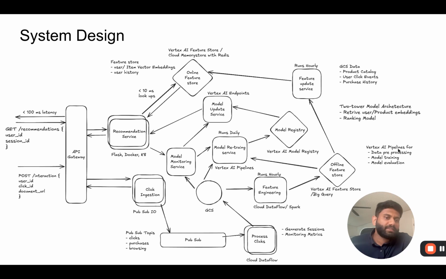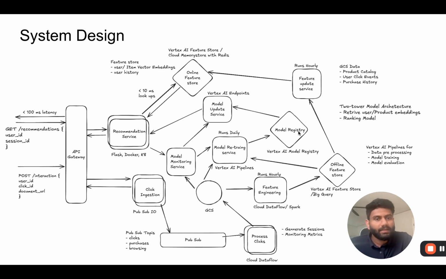So this service has multiple steps. It can do data pre-processing, model training, and also model evaluation. And it will generate the model artifact that will be sent to the model registry. So we'll be using Vertex AI's model registry. This is important because we want to be able to audit these models. For example, which version of the data and which set of features were used to train this model that is currently in production. So this helps with managing model lineage as well as adhering to the privacy and reproducibility requirements of this system.